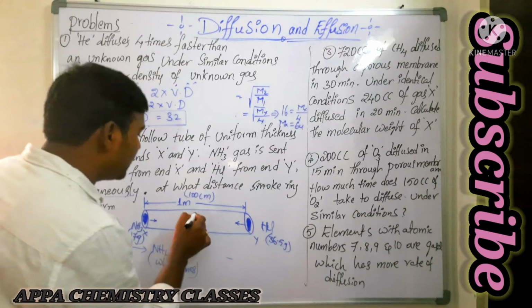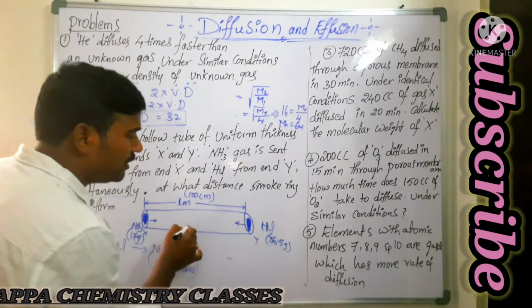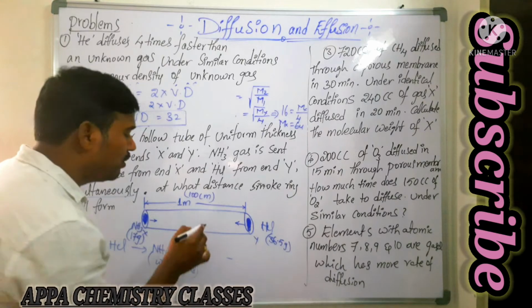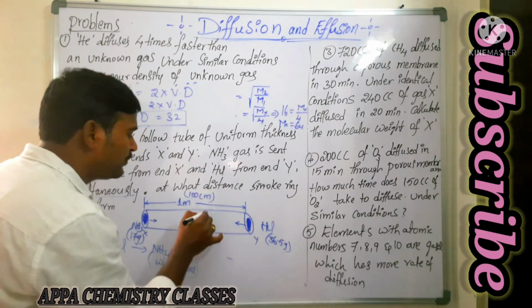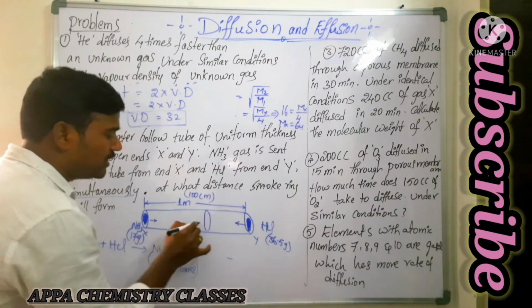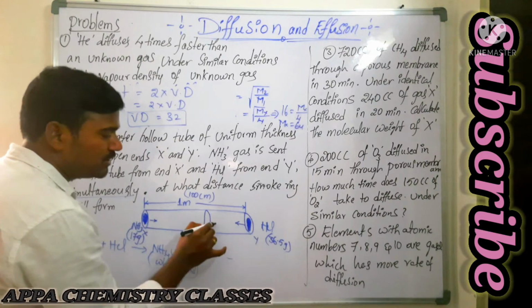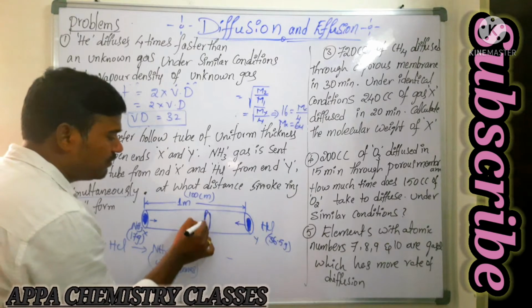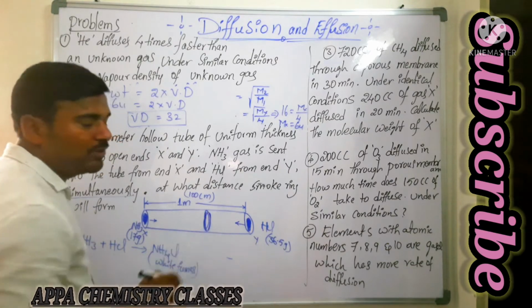If you are taking 50 centimeters, it will travel more than 50 centimeters because it has the low molecular weight. Say, for example, the ammonia travels this much distance, but HCl travels this much distance. Both are meeting and we are getting white colored fumes here. We are getting a white colored fume ring.